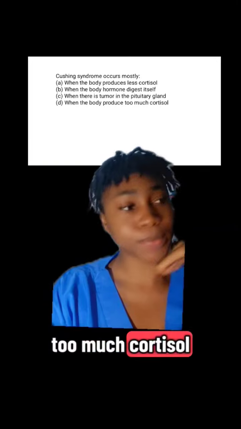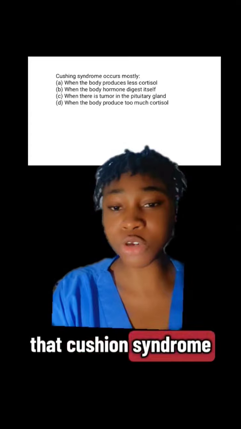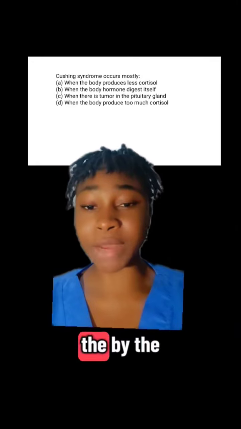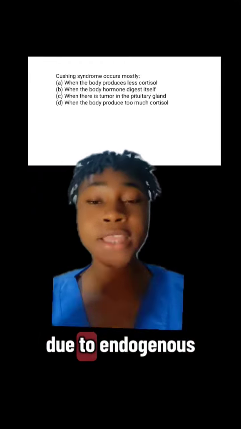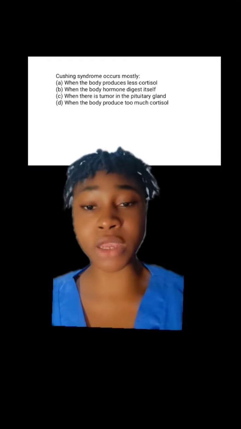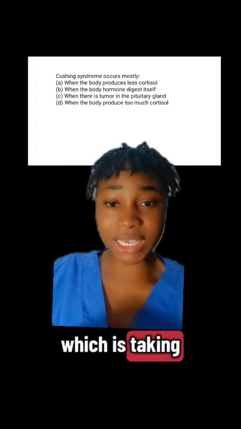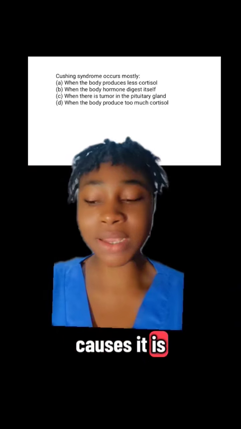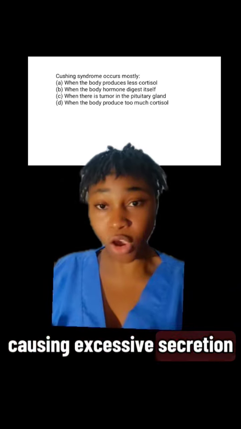In our definition of Cushing's syndrome, we made mention that it is due to prolonged exposure to cortisol, which is a hormone released by the adrenal gland, specifically at the adrenal cortex. It can be due to endogenous causes, which is the body producing excessive cortisol, or exogenous causes, which is taking some corticosteroid medication. And what causes the endogenous type is pituitary adenoma, a pituitary tumor, causing excessive secretion of this cortisol.